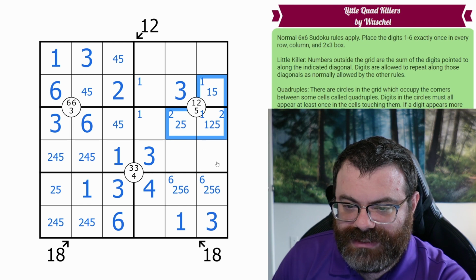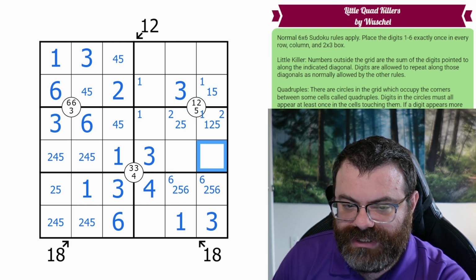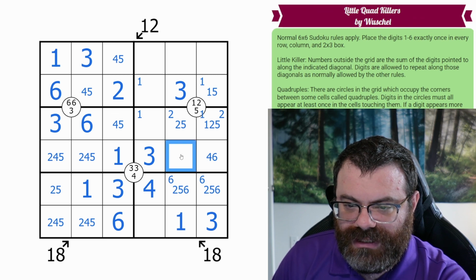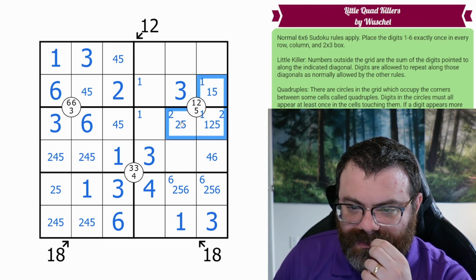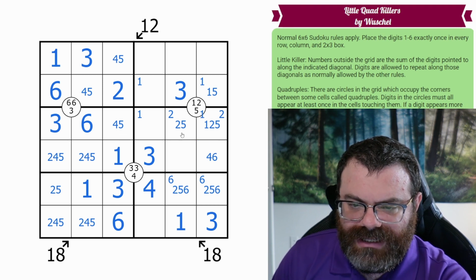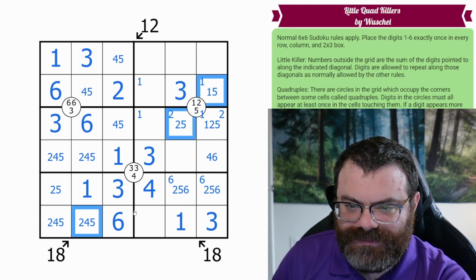So what does that tell us? It tells us this cell's not a 1, 2, or 5. So it's not 1, 2, 3, so it could be 4 or 6. It's not 1, 2, 3, or 5. Does any other cell see the whole 1, 2, 5 triple? I don't think so. Not sure if that 4, 6 is helpful. But we need these to add to 12.